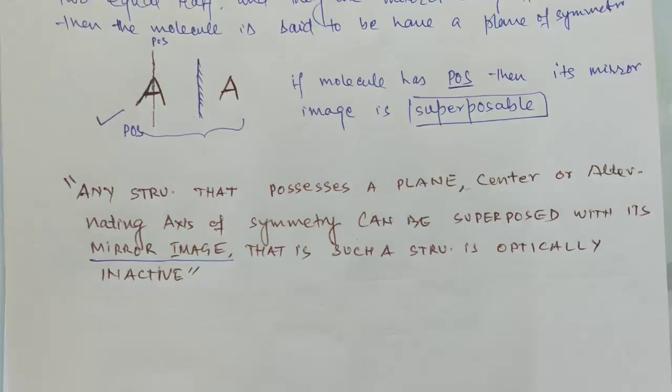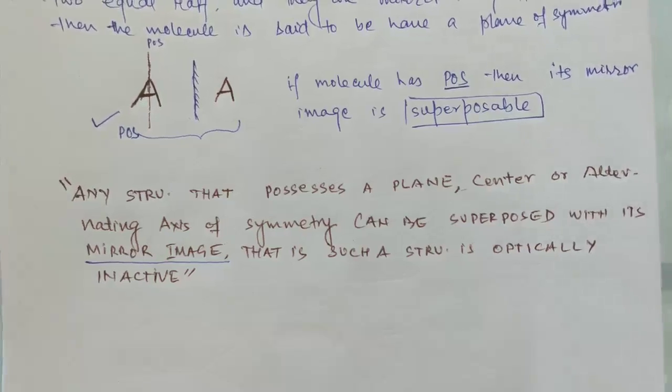So in this way, I have narrowed down all of your concepts, like symmetry operations and different symmetry groups, to a mirror image. That's why we always do this in optical isomerism. Put a mirror here and take its mirror image, and if the mirror image is non-superposable, the molecule will show optical activity.